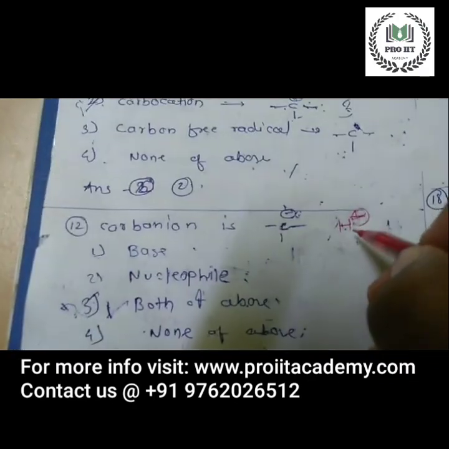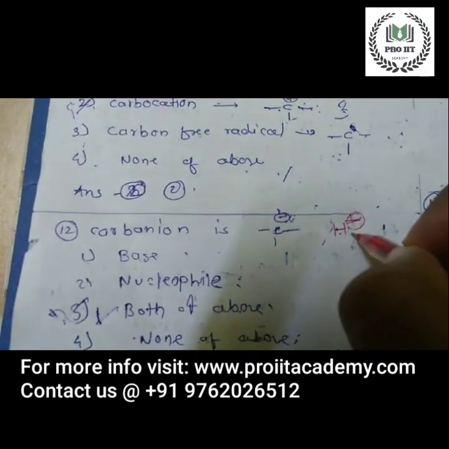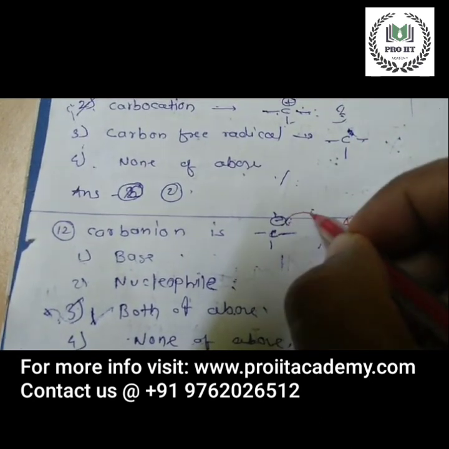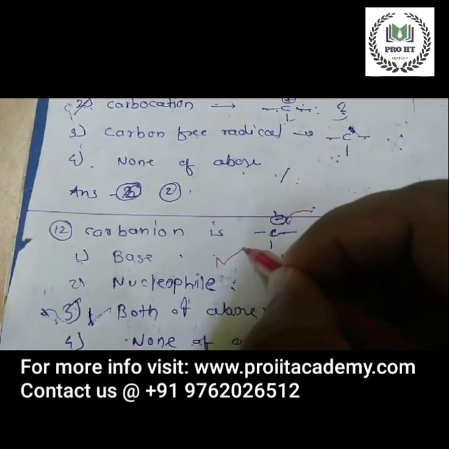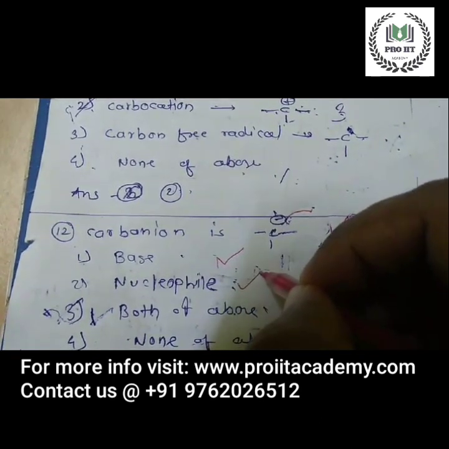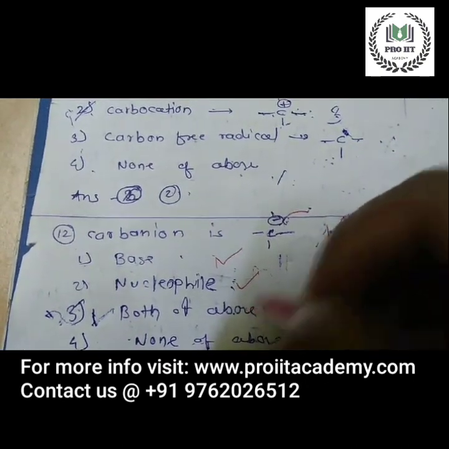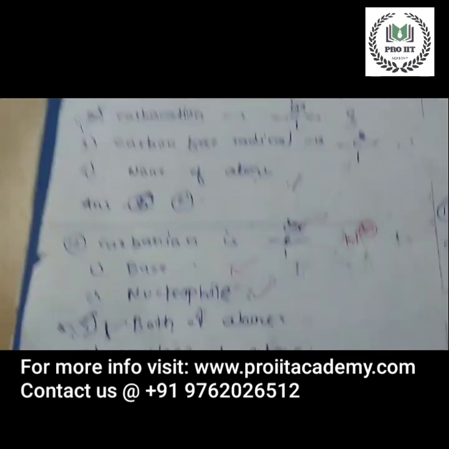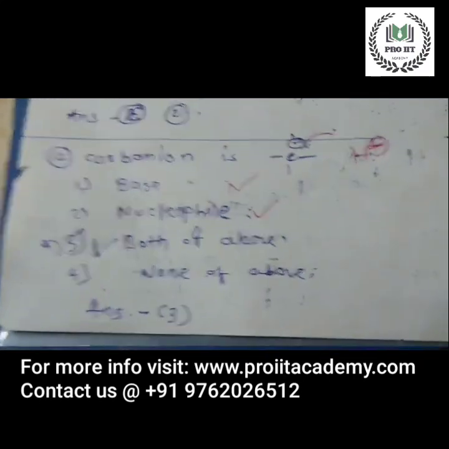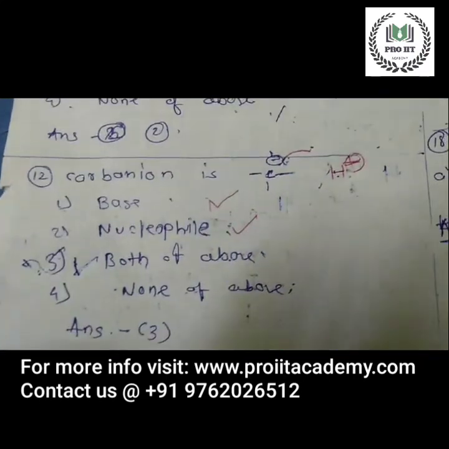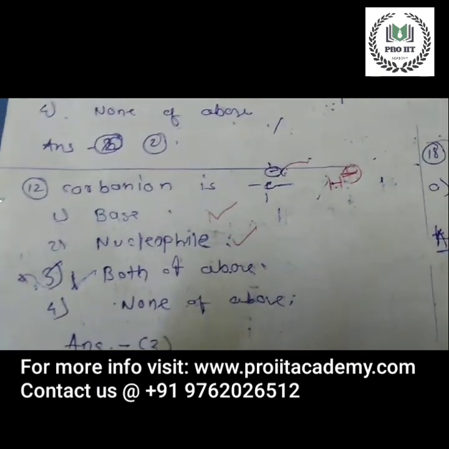It can abstract this proton, this negative charge can attack. So it can be used as a base, and it can be used as a nucleophile. So this carbanion is both of the above. It can act as a base, as well as act as the nucleophile. So option C is the correct option.